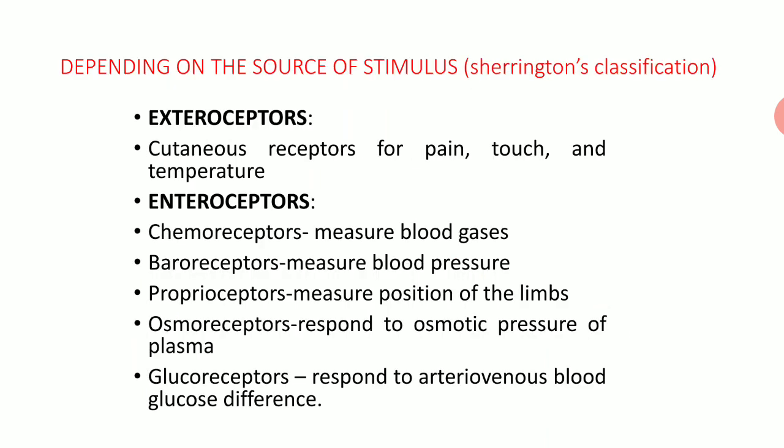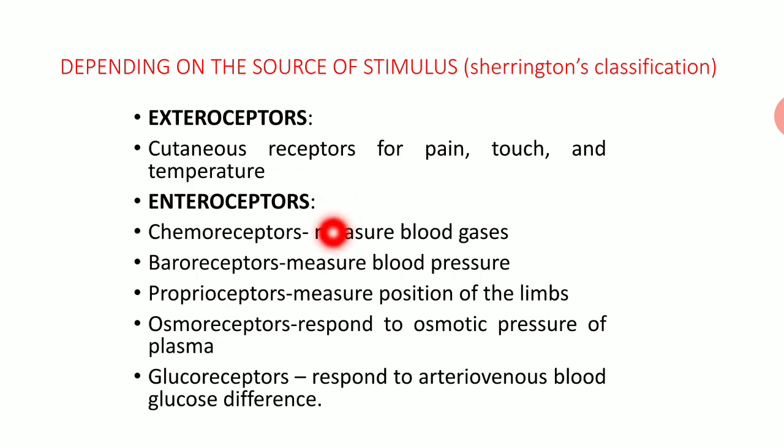Now the details. First is classification depending on the source of stimulus, also known as Sherrington's classification: exteroceptors, enteroceptors and telereceptors. First, exteroceptors are basically cutaneous receptors for pain, touch and temperature.